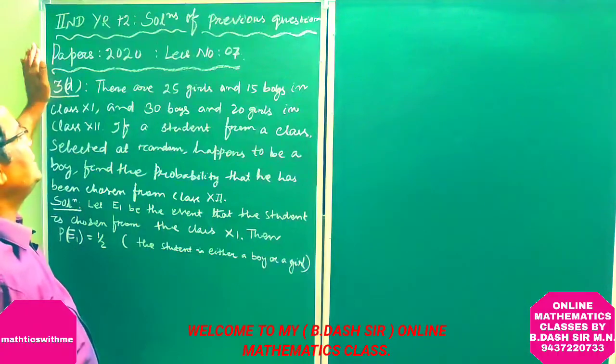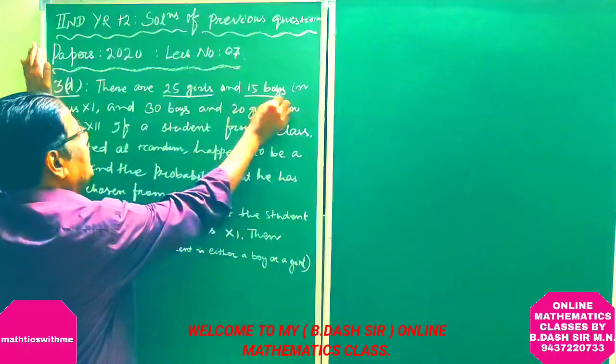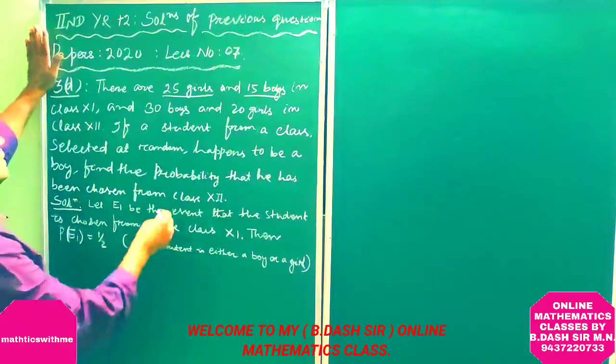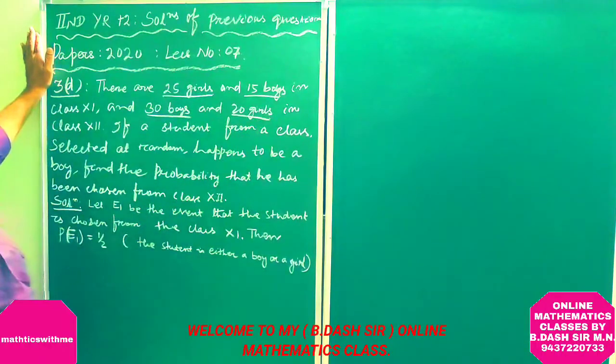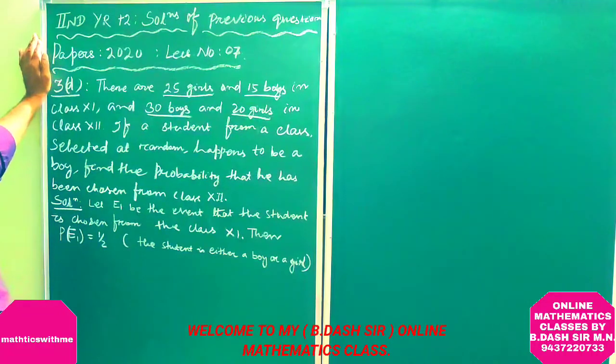There are 25 girls and 15 boys in class 11, and 30 boys and 20 girls in class 12. If a student from a class selected at random happens to be a boy, find the probability that he has been chosen from class 12.